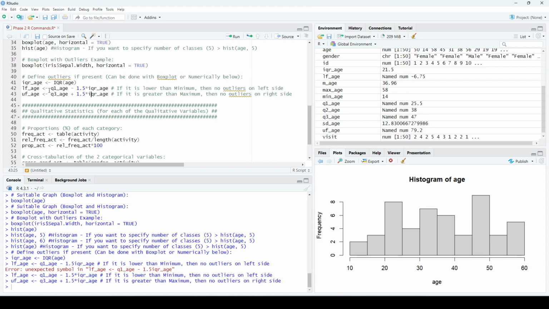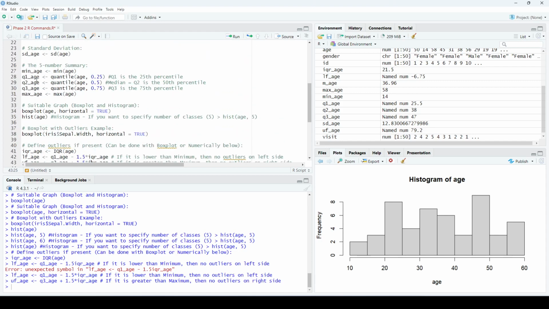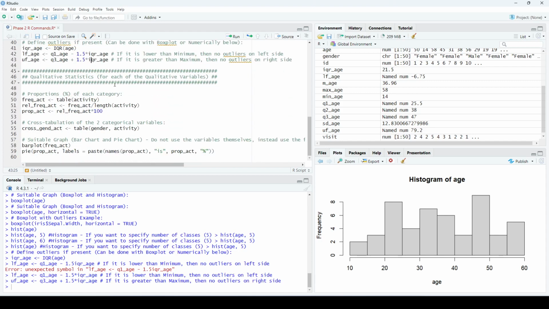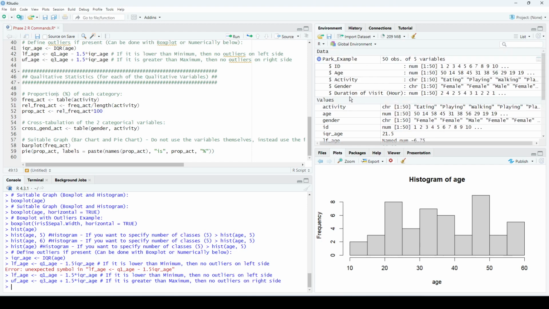For the qualitative statistics, remember that this will be done for each variable. First we need to find the proportion, the percentage of each category. To find the percentage, we need to find the frequency table and then the relative frequency table and so on. Let's see how to find the frequency table of a variable. Let's remember which variables I had that are categorical. I have activity and I have gender. Let's find a frequency table for gender, for example.